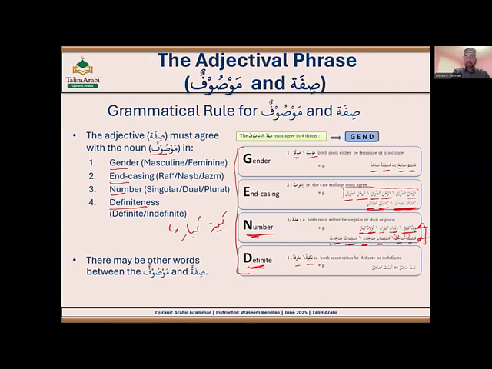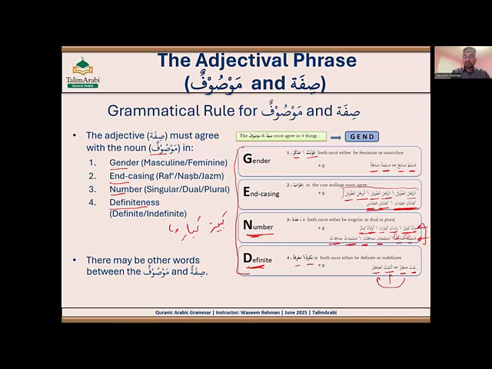So now let's go to definiteness, nakira and marifa. If Mawṣūf is nakira, sifa must be nakira. Like you see baytun, there is no al. So baytun saghirun. Sifa is also nakira. But if it is al baytu, then you have to put al before the sifa as well. Because Mawṣūf is in definite form now, it has al. So al baytu, the sifa will also be converted into definite form as saghiru. And when we have al, we drop the tanween, right? So we put a single dhamma, fatha, kasra. All right. So these are the four properties.